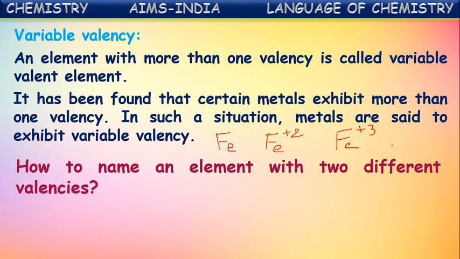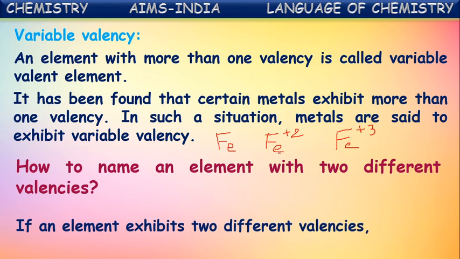Now, how to name an element with two different valencies? Suppose you see sodium, it has only one valency, it is called sodium ion. If I say iron ion, it might be Fe plus 2 or Fe plus 3 because it is showing two valencies. So how to name specifically the Fe plus 2 ion? How to name specifically the Fe plus 3 ion? How to name a particular ion of a variable valent element, that we are going to see now.